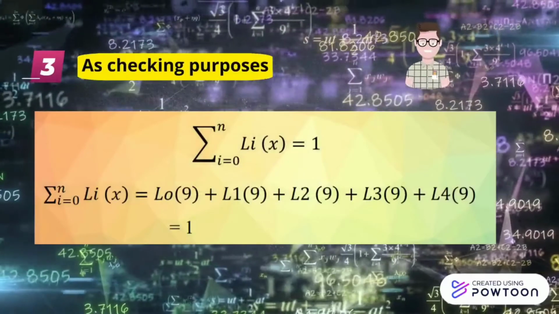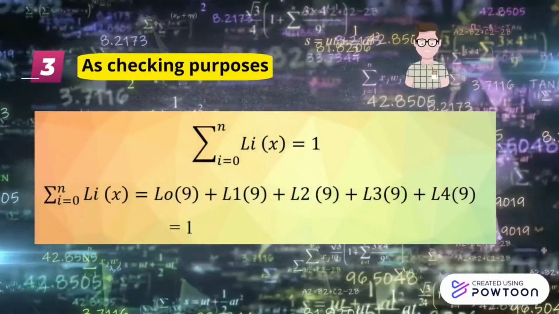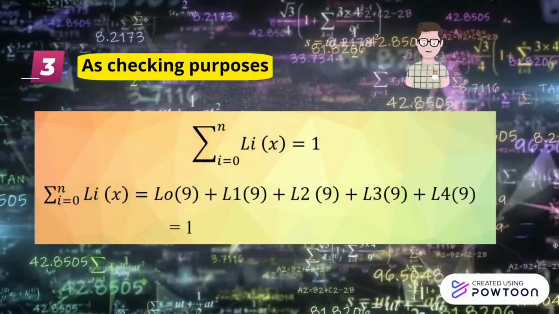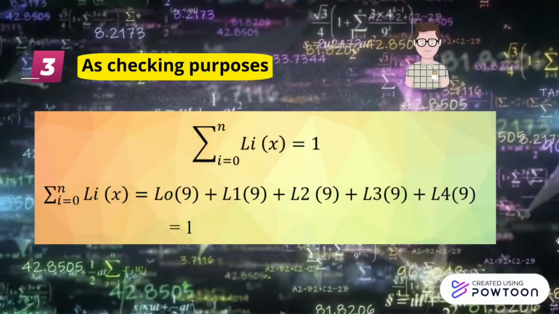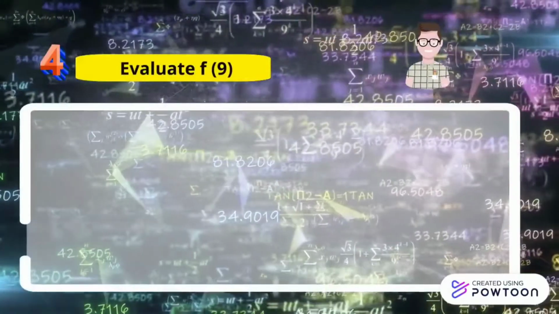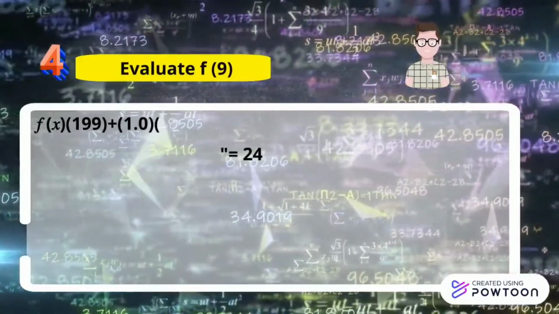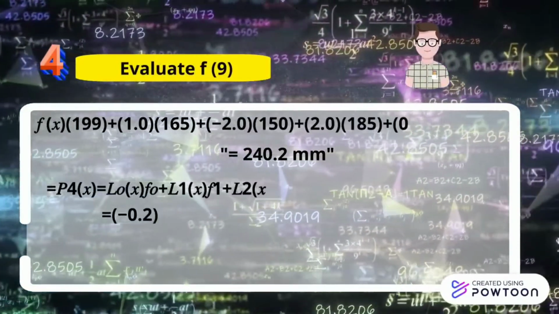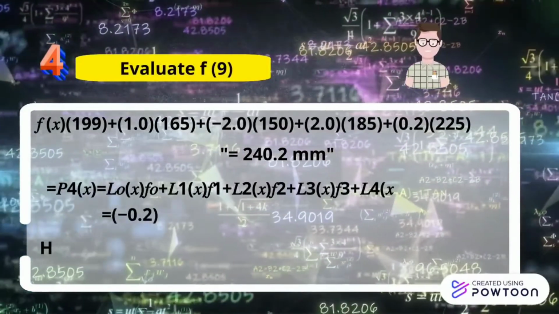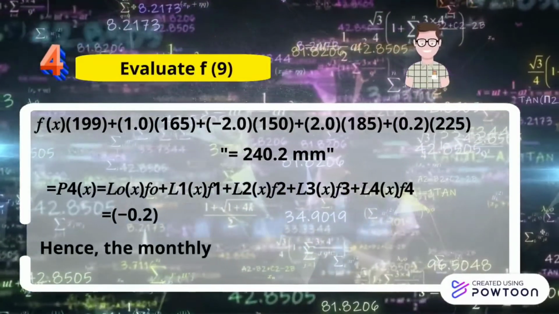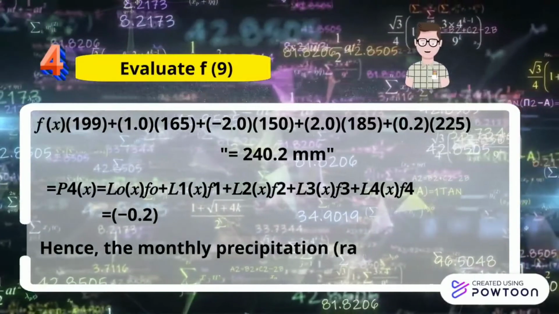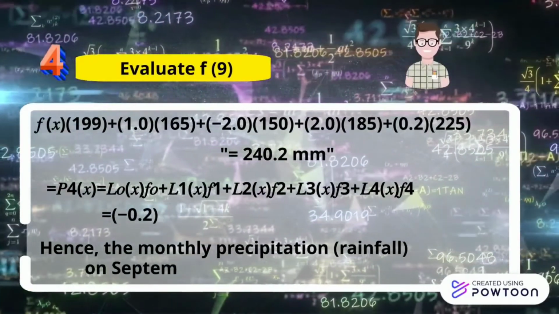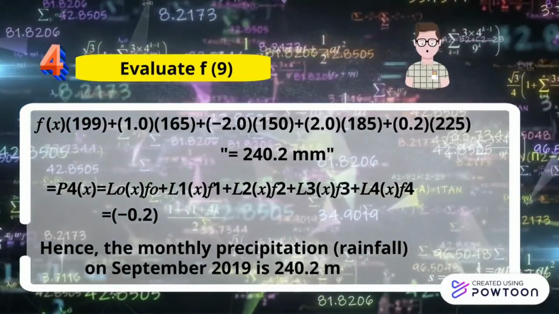For step 3, as a checking purpose, the summation of Li at x equal to 9 should equal 1. Step 4, evaluate F(9) using the formula. Hence, the monthly precipitation rainfall in September 2019 is 240.2 mm.